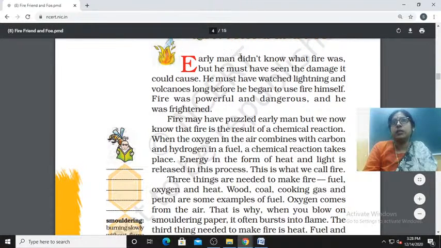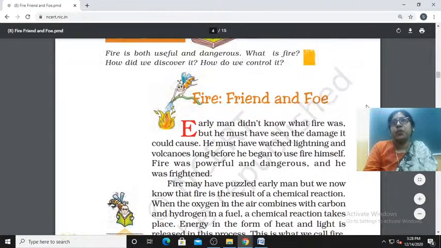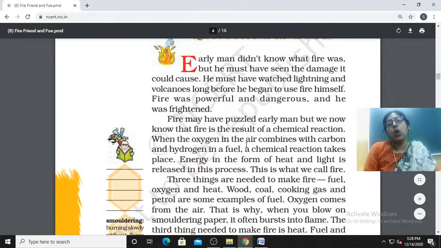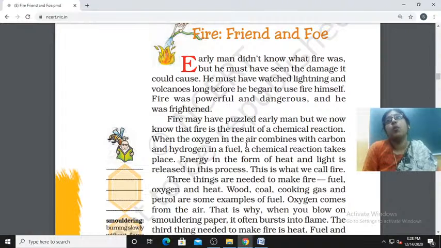So now my dear children, my first point is that early man didn't know what fire was, but he must have seen the damage it could cause. He must have watched lightning and volcanoes long before he began to use fire himself. Fire was powerful and dangerous, and he was frightened. Early men did not know what fire is, but he must have seen the damage.